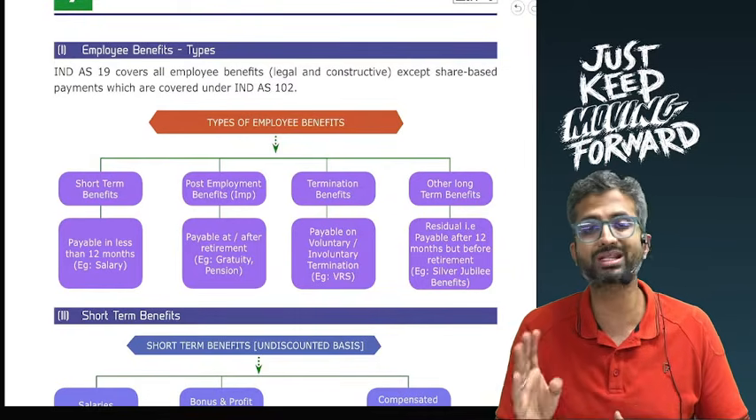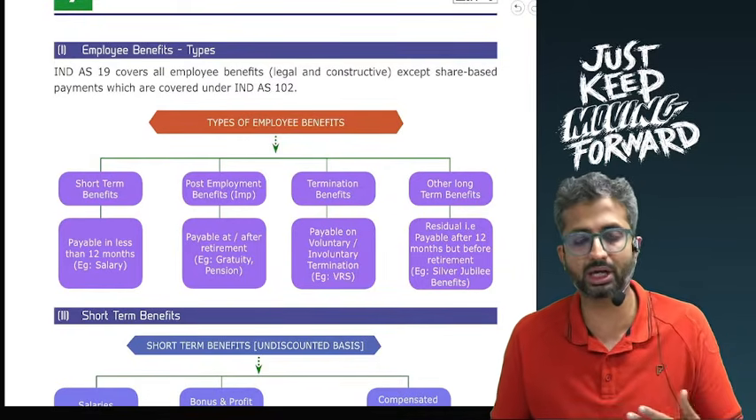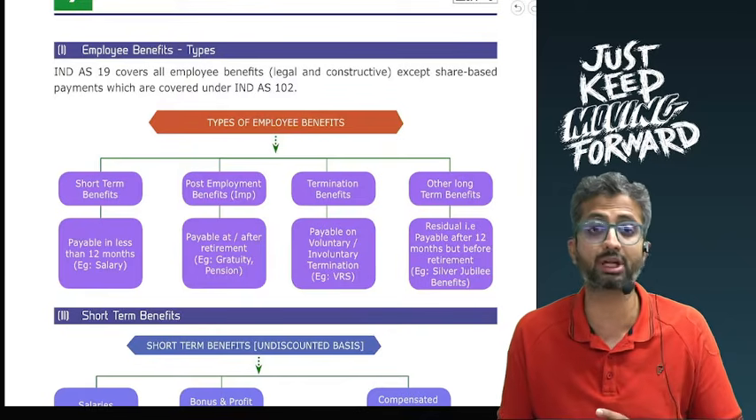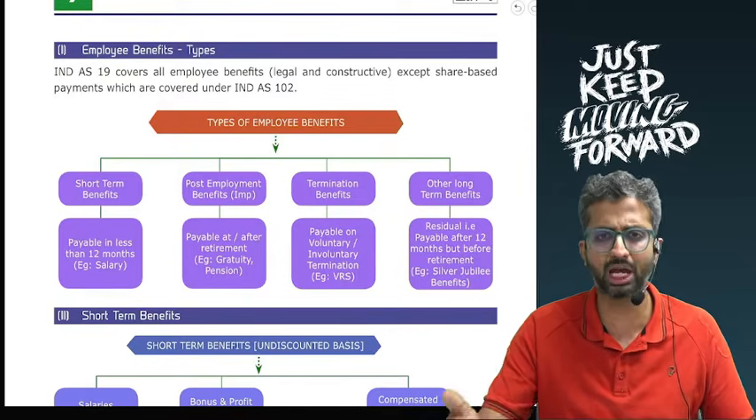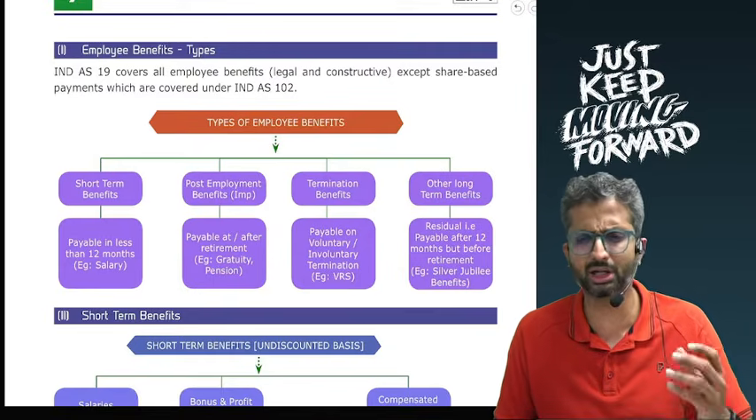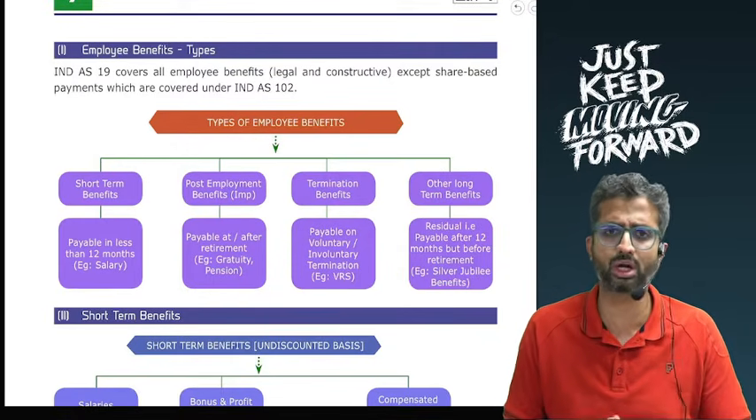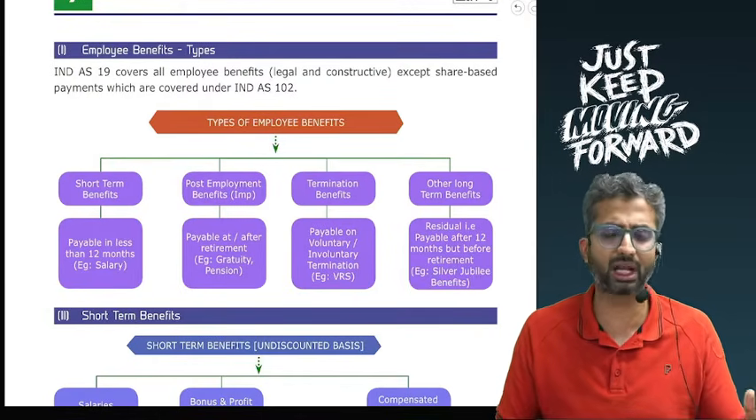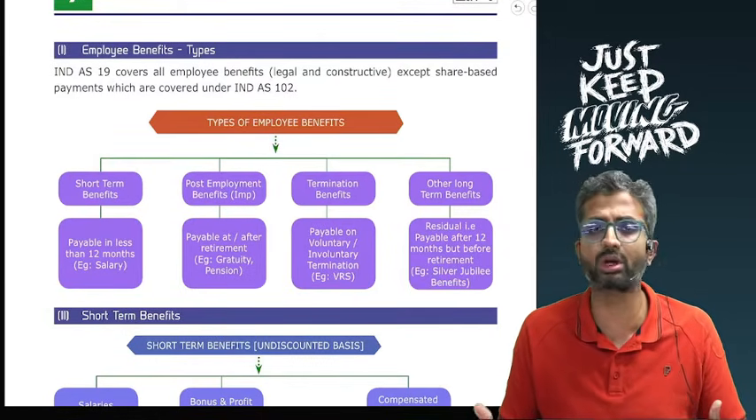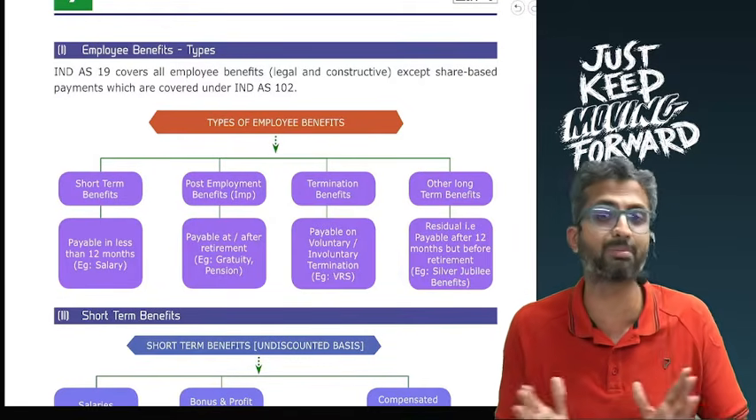Now, there are four specific subcategories for employee benefits. First, there is something called short-term benefits. These are benefits which are payable in less than 12 months, and as a result, the effect of time is not material, and hence we will record them on an undiscounted basis, no separate present valuation to be done. Examples include salaries, wages, bonus, etc., or importantly, paid leaves.